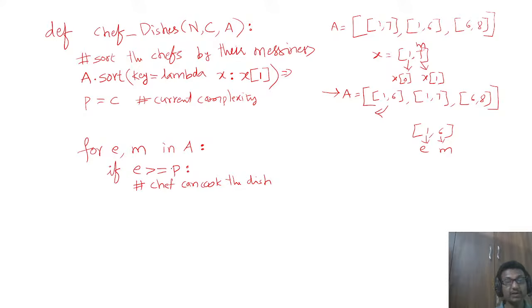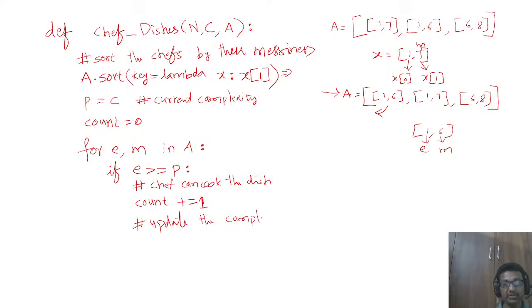So that means we got one chef now. We need to define one more variable called count, initially 0. Now you increment the count value, so count plus equals 1. So one chef can cook the dish. After cooking this dish, the chef should update the complexity.